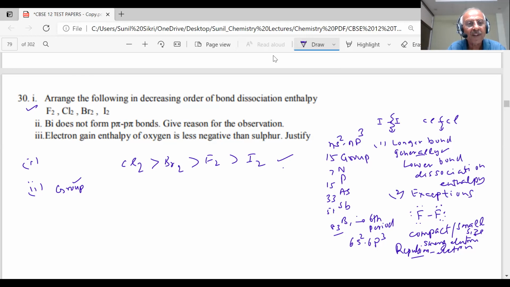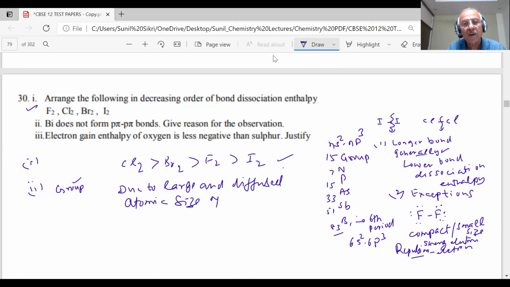So we say that due to the large and diffused atomic size of the 6p orbitals, effective overlap is not possible.